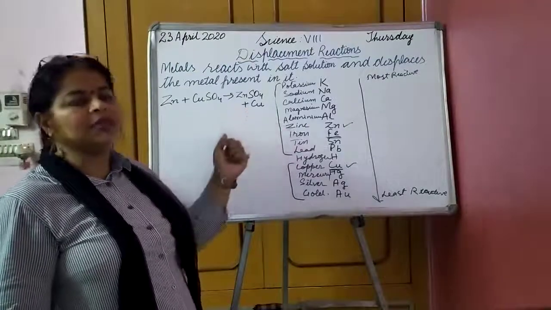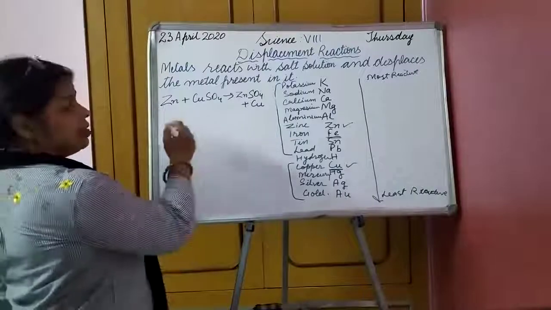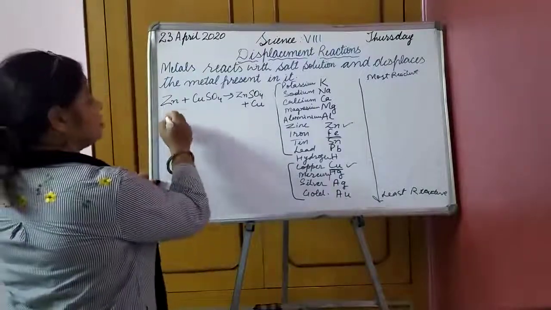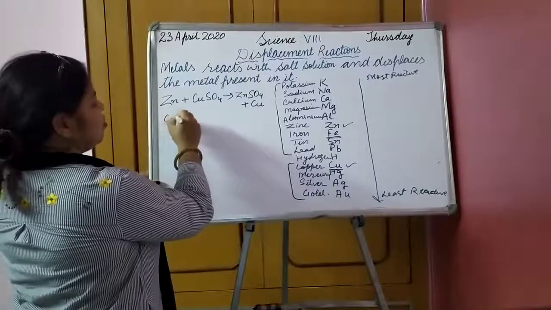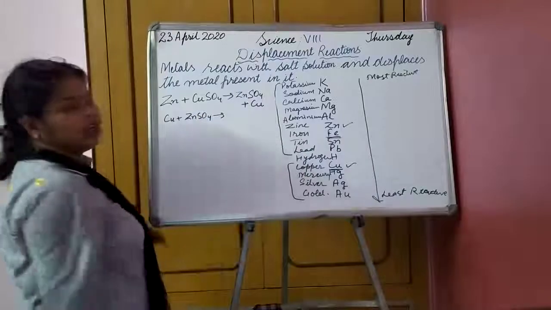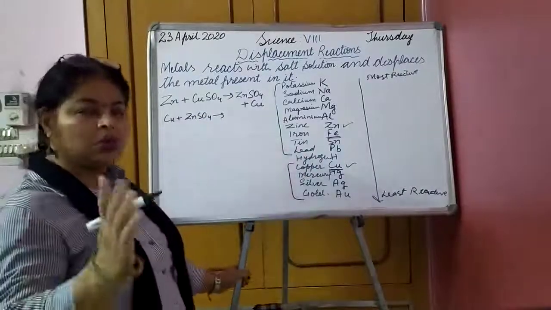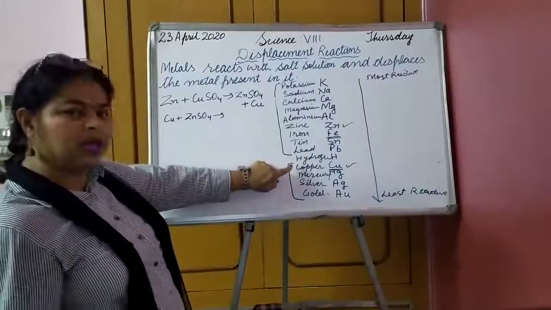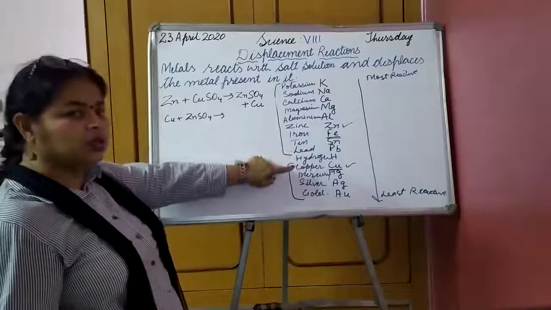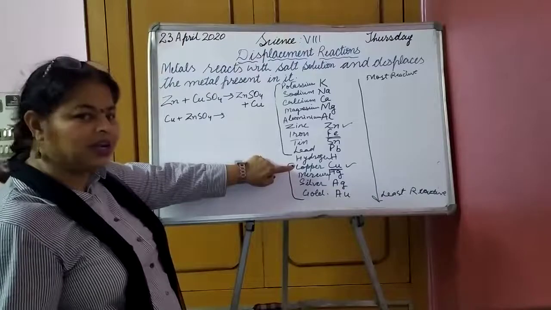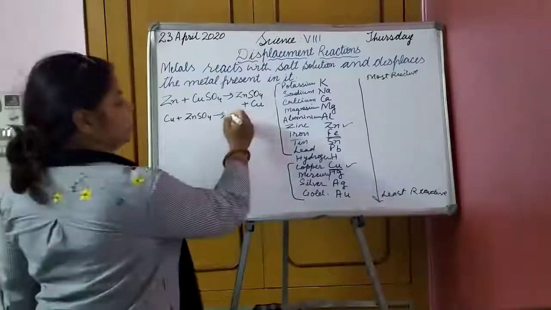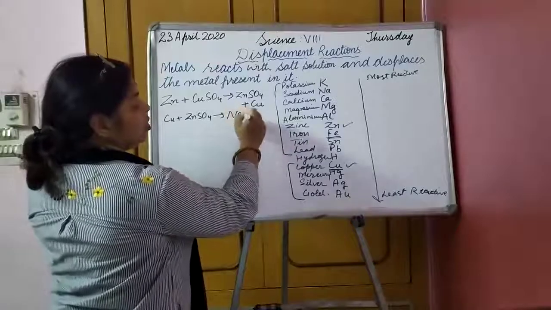Okay. Then let us take another example: copper plus zinc sulfate. Let us see the vice versa condition. Copper plus zinc sulfate. What do you think? Will the reaction take place? No. Why? Copper is at a lower position than zinc. So the lower reactive metal cannot replace zinc, the higher reactive one. So we will write here no reaction.